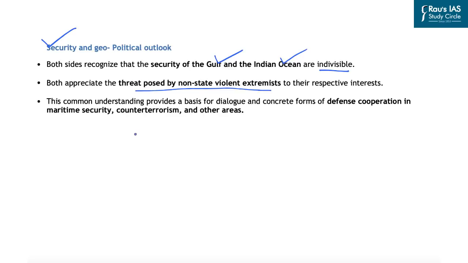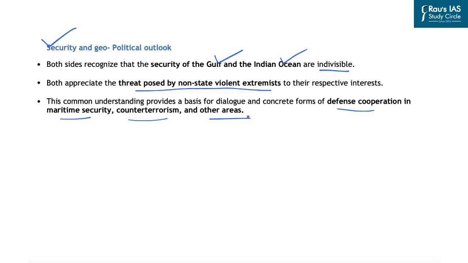And because of this realization, both these countries are now cooperating on defense cooperation in the maritime sphere, on counterterrorism, as well as other security related aspects. So these are the foundational pillars, that is economic relations as well as security and the geopolitical outlook.